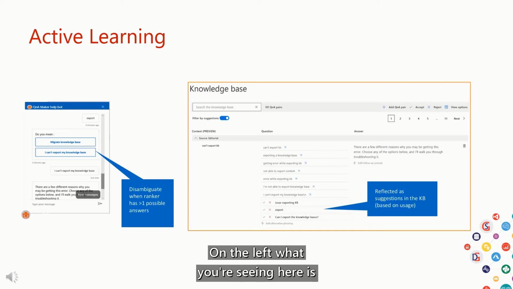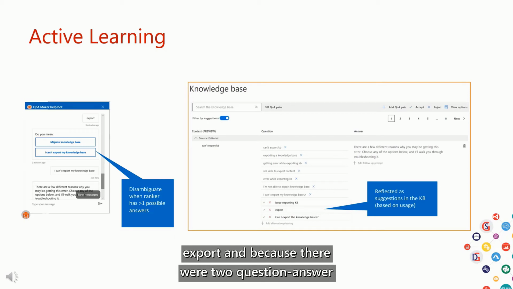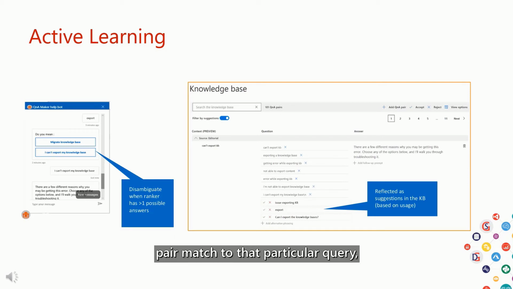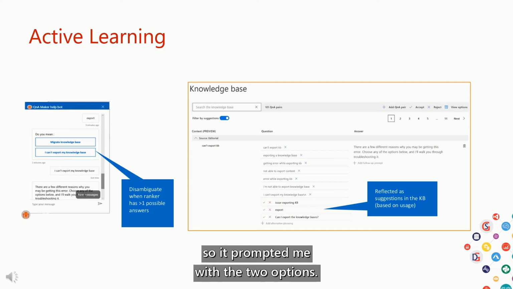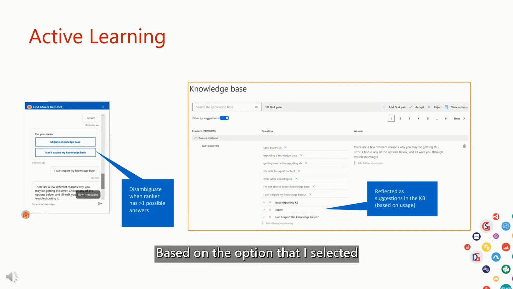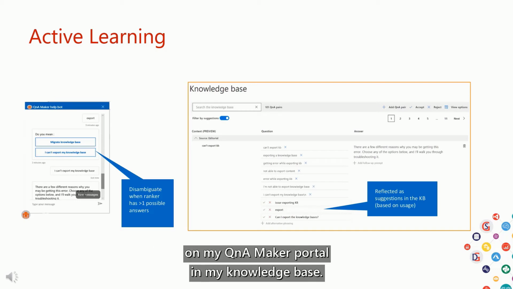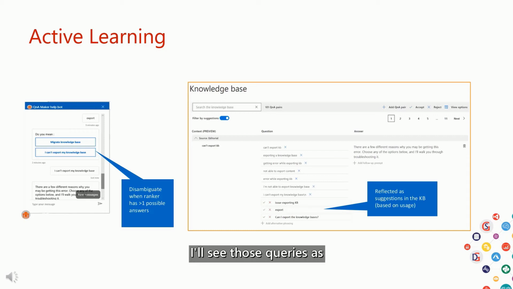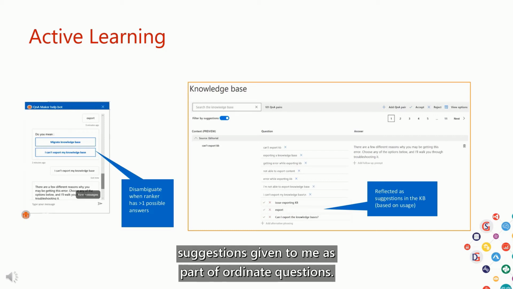On the left, what you're seeing here is one such example where I asked about export, and because there were two question answer pairs matched to that particular query, it prompted me with the two options. Based on the option that I selected, on my QnA Maker portal in my knowledge base, with some time based on the real usage, I'll see those queries as suggestions given to me as part of alternate questions.